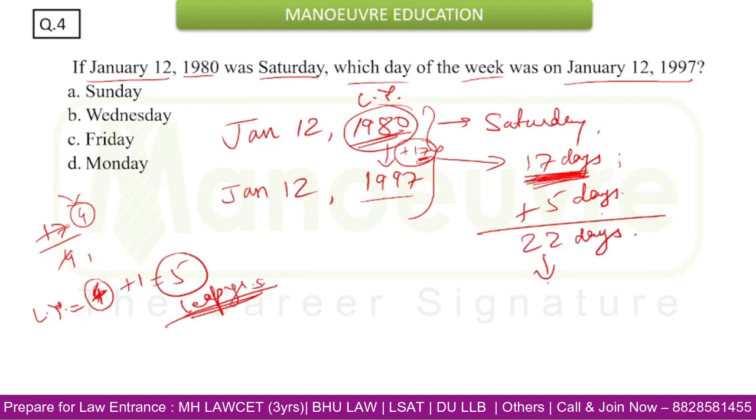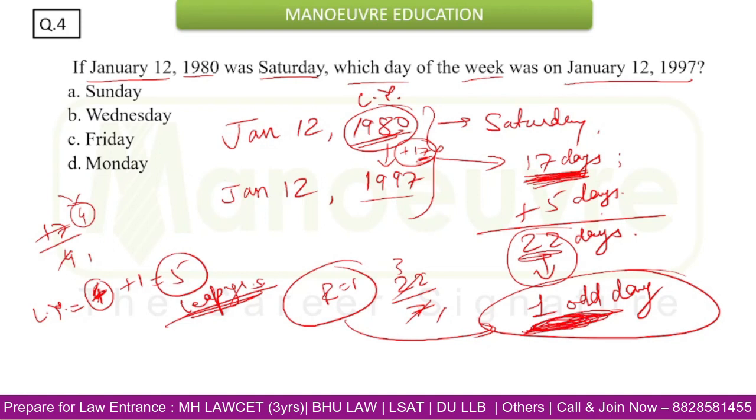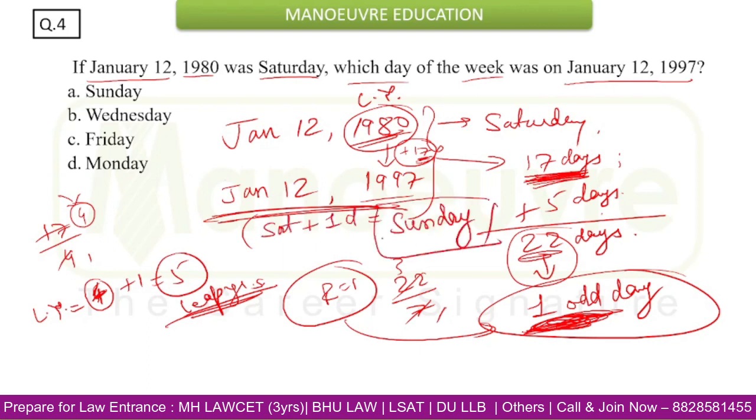Now in 22 days, if divided by 7, 7 threes are 21 and we get the remainder as 1. So in 22 days we have 1 odd day. Instead of adding 22 days, we just have to add 1 odd day to find this day. So Saturday plus 1 day, that will be Sunday. Hence Sunday will be the answer: on Jan 12, 1997 it was Sunday. If you are clear with the concept of odd days, you will easily be able to find the answer for this question.